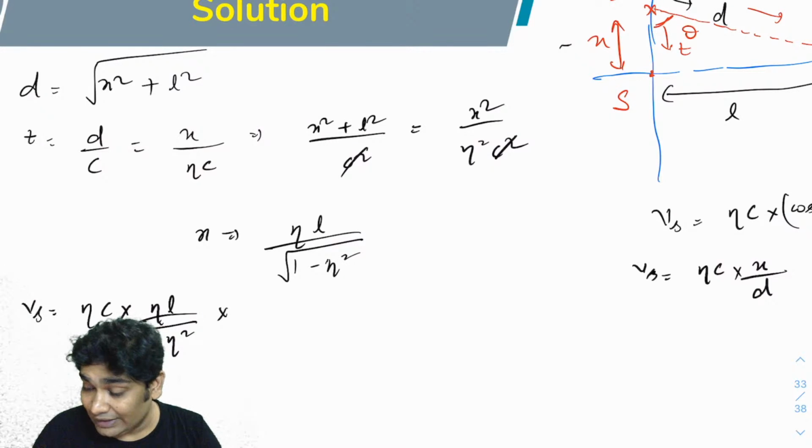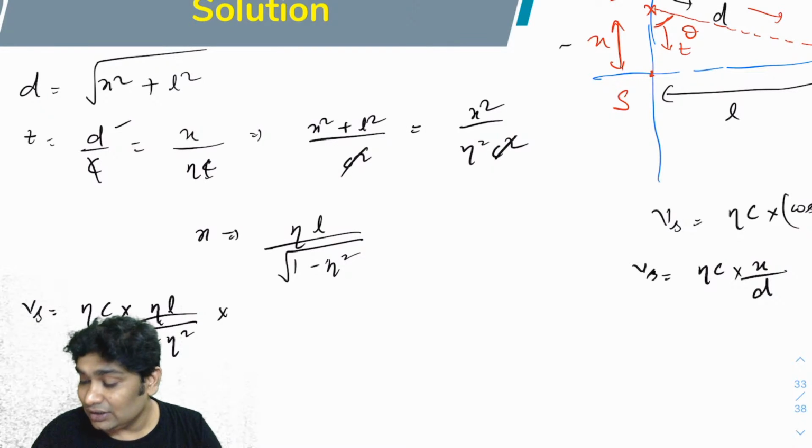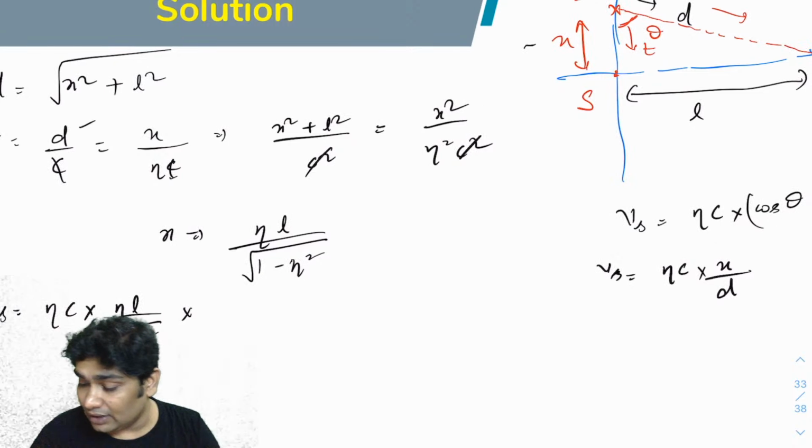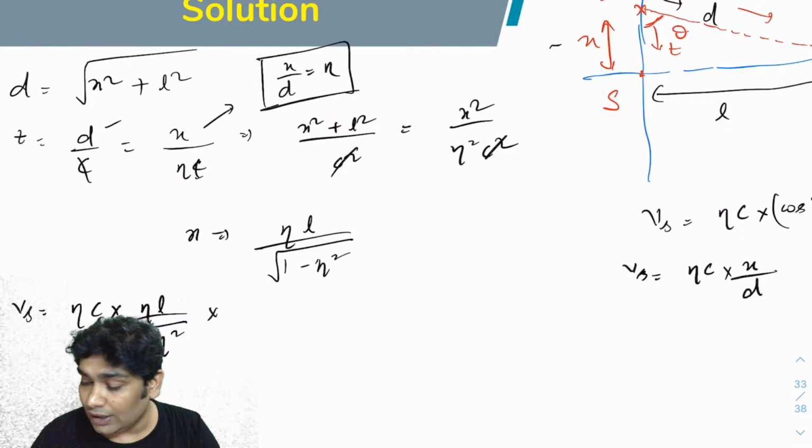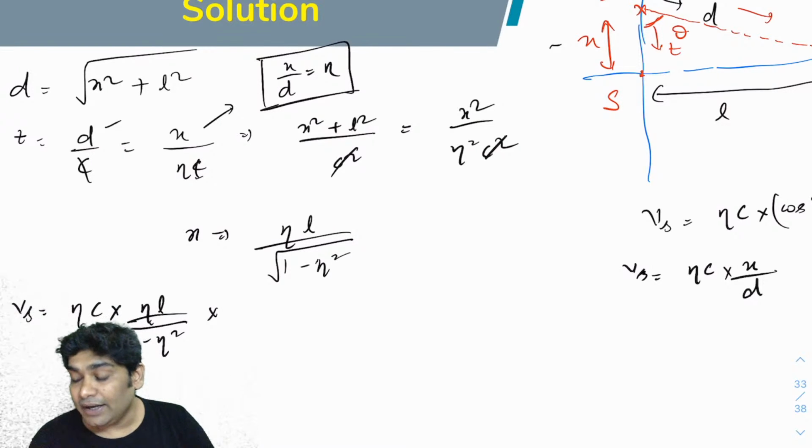Now let's calculate d. Okay, but from here I can say that x over d would be equal to beta.